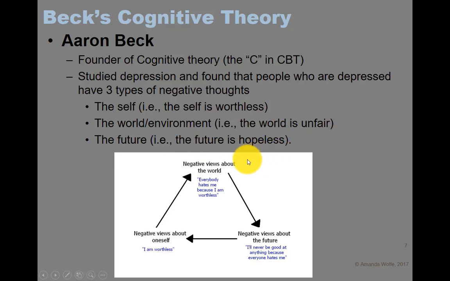But these also worked in a cycle to feed into each other, okay? So if we start down here with the negative views about oneself, I am worthless. Then we move up, negative views about the world. Everyone hates me because I'm worthless, and I'll never be good at anything because everyone hates me. And then this just cycles around, all right?